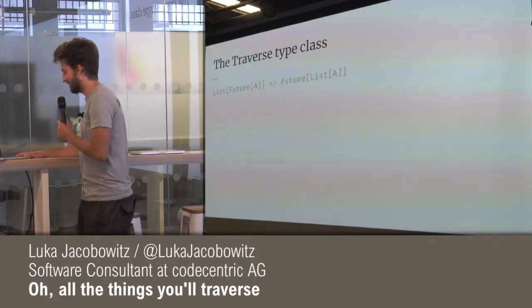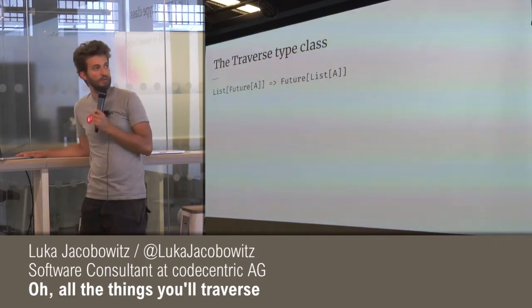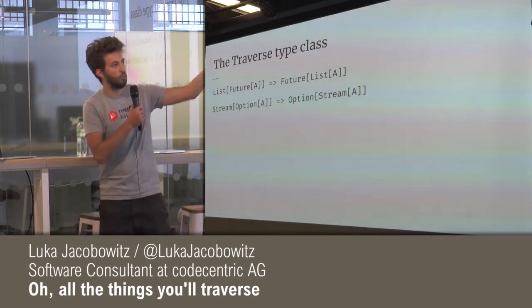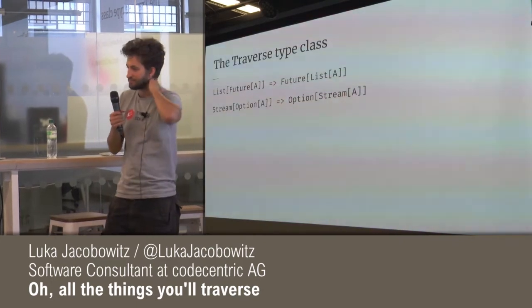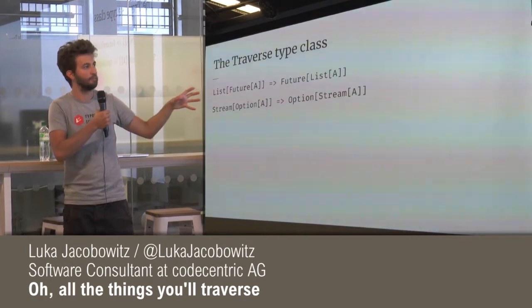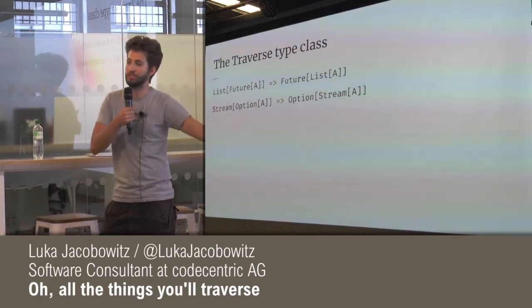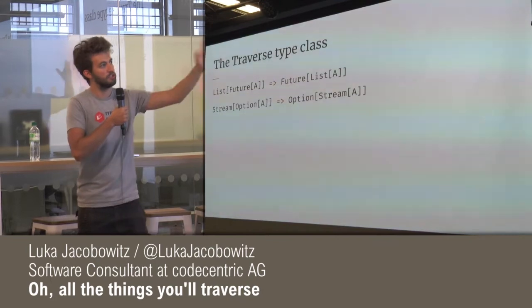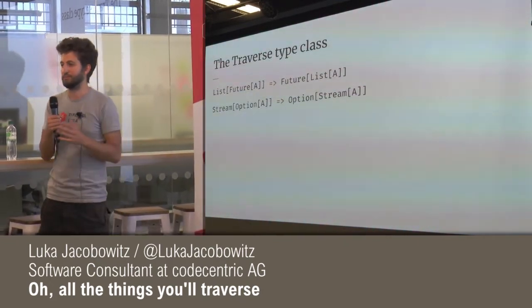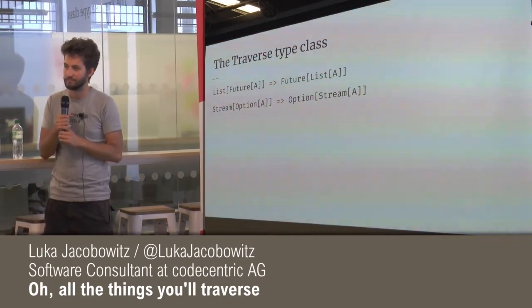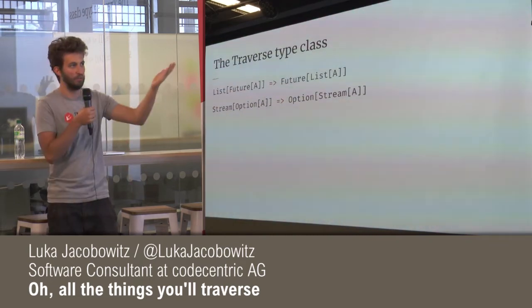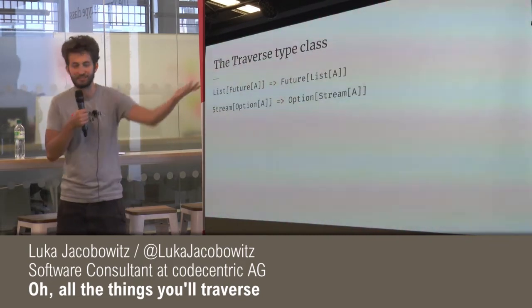Okay, so yeah, some of the things I talked about, like what we can do with this Traverse type class, go from List[Future] to Future[List]. And what's cool about this, I think, is that because this type is so general, we can usually see what this function does just by looking at its signature. So a List of Futures to a Future of List, what would that do? Like, anyone have a guess? Exactly. That's the only reasonable thing it could do, right? And that's exactly what it does.